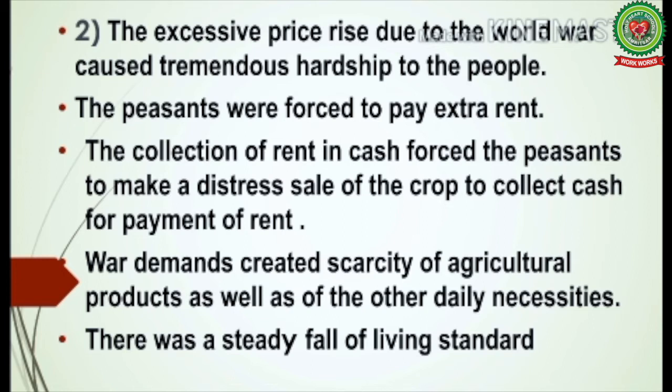There was a huge economic depression in Europe after the First World War. Being a colony of England, India was also affected by this. The prices of different commodities rose to a very high level. The people were finding it difficult to make both ends meet. The special problem was for the lower section of society and the peasants, who had to sell their crop at a lower rate so that they could survive.